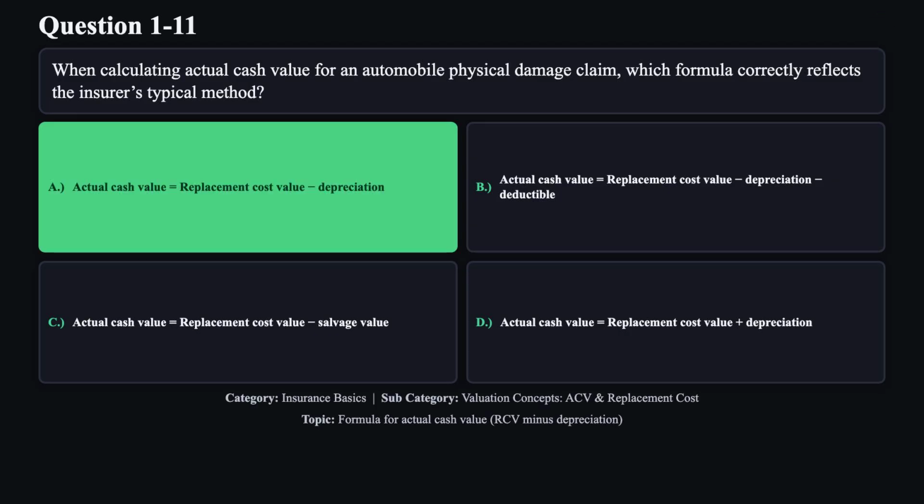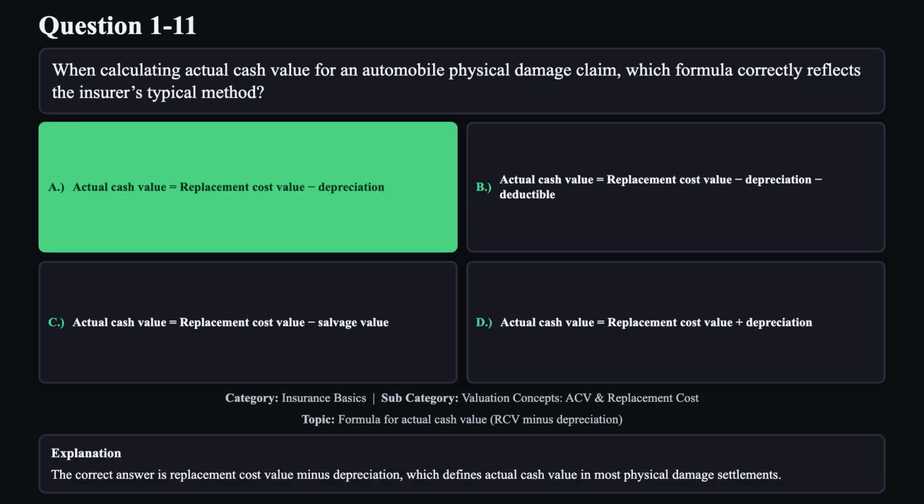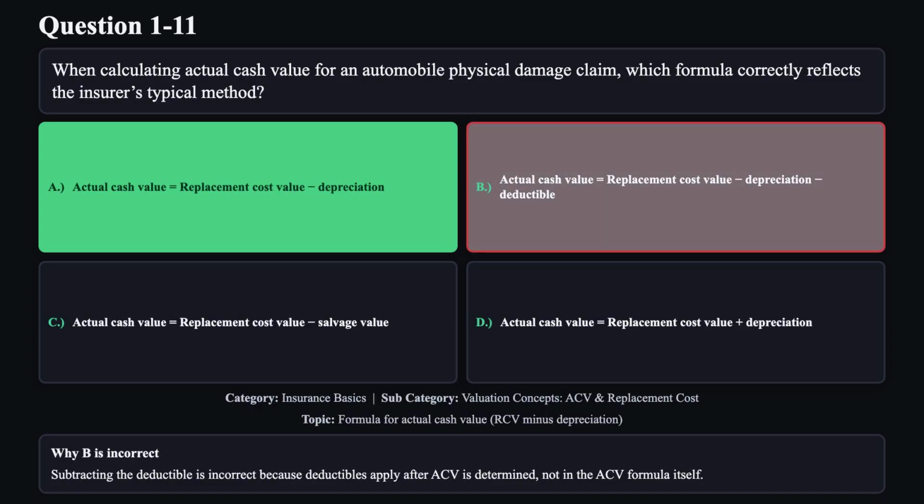The correct answer is A. The correct answer is replacement cost value minus depreciation, which defines actual cash value in most physical damage settlements. Reason B is not correct. Subtracting the deductible is incorrect because deductibles apply after ACV is determined, not in the ACV formula itself.